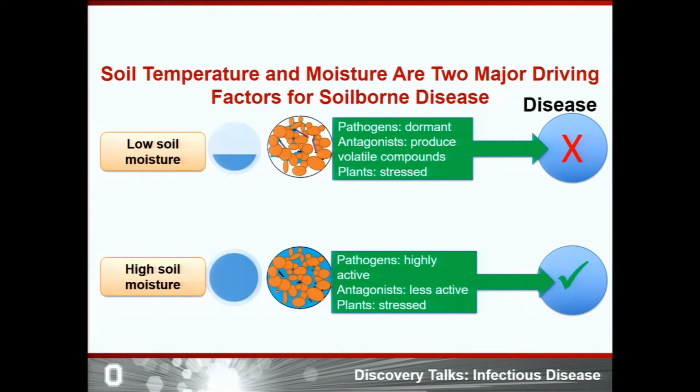So, soil moisture and temperature play a big role in the germination, movement, and reproduction of the plant pathogen, as well as the infection process in the plant. Therefore, soil temperature and moisture are the two major driving factors for soil-borne disease development.